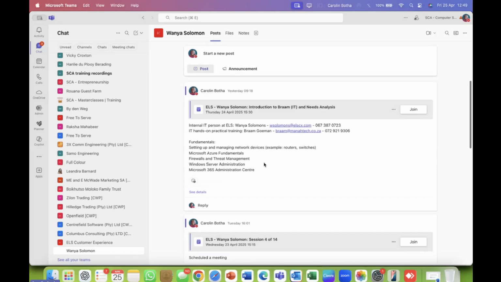So I don't have to send him an email. I don't have to send him a WhatsApp. His Teams is open, my Teams is open. He gets a notification whenever I communicate with him. And this to me is so valuable because when I'm done with the project and when I do the invoicing and when I do the reporting, I don't have to go check on my calendar. Oh, when was this meeting? How long was this meeting?